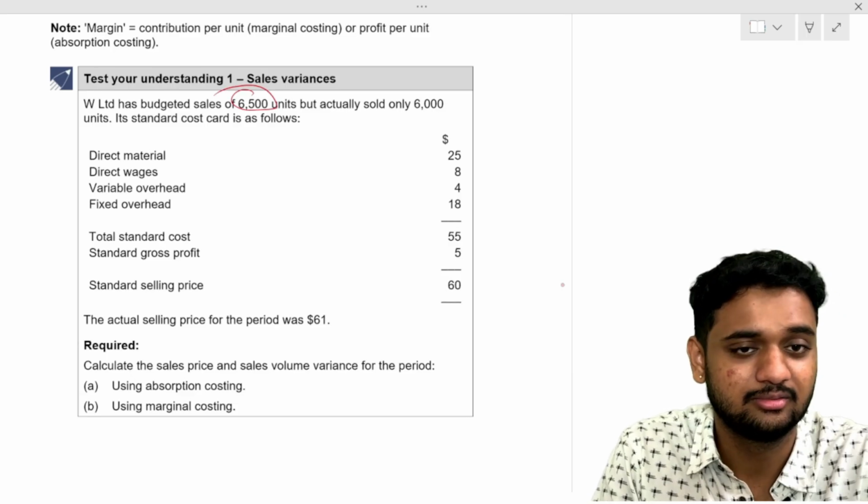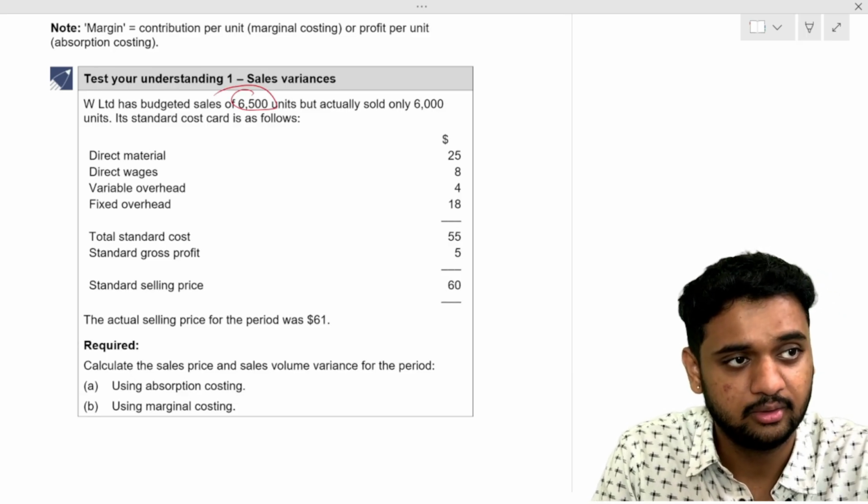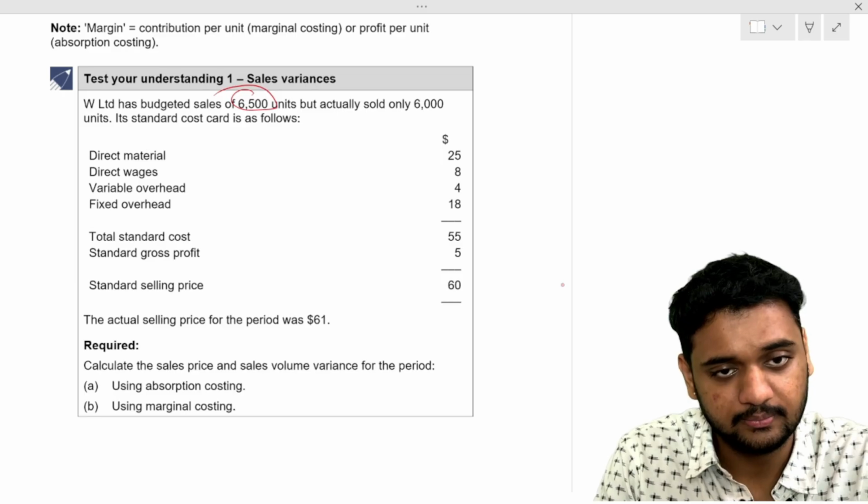Correct? Test and understand question number 1.